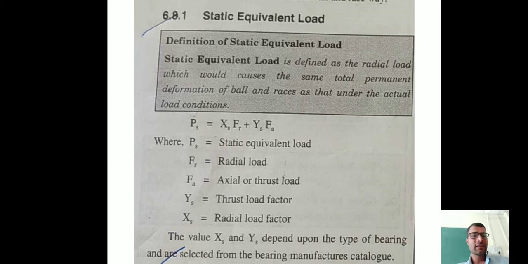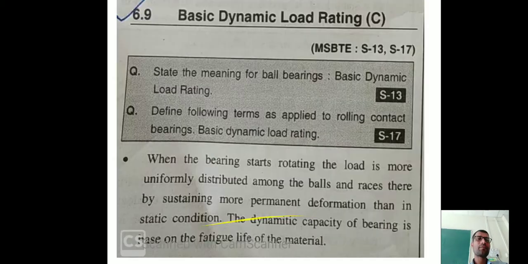And see here friends, XS and YS, the radial load factor and thrust load factor, depend on the type of bearing. Those are selected from the bearing manufacturer's catalog. So friends, it is clear how you can calculate static equivalent load, P static, PS, by using this relation. If we put these values, we get P static.